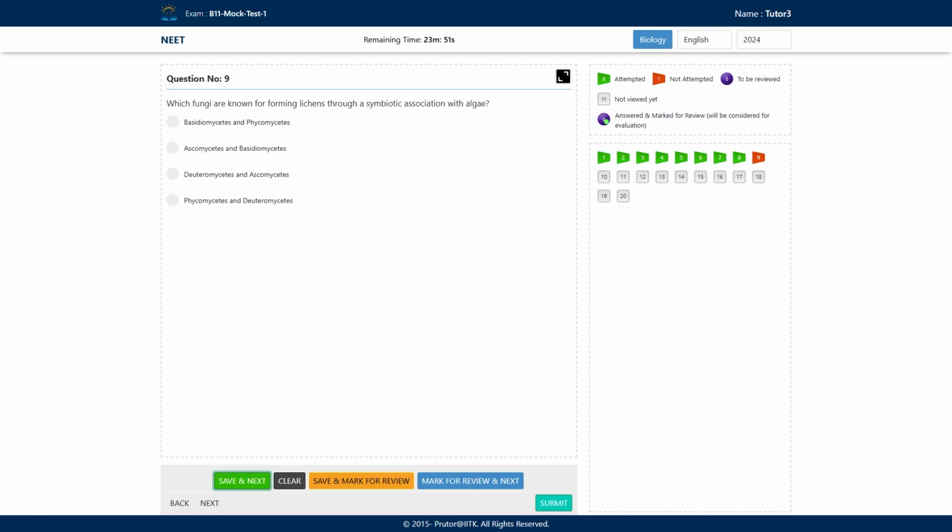And those two classes are Ascomycetes and Basidiomycetes. Can anyone tell me why Deuteromycetes and Phycomycetes are not forming lichen? Why are they not forming the lichen?